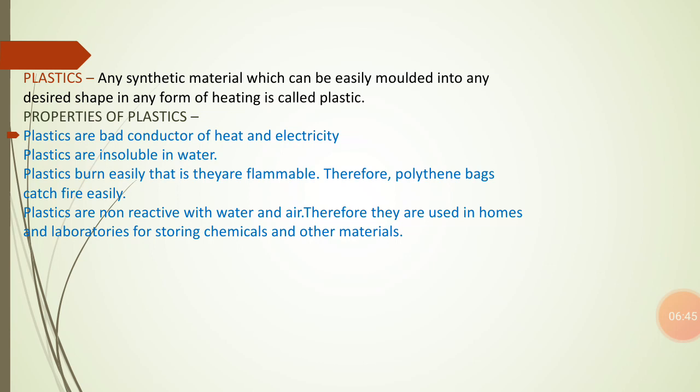Normally thermoplastic has a low melting point. Thermoplastic is a type of plastic which has a very low melting point, so it melts very easily when it gets heated. That's why it cannot be used where the temperature is high. They also possess good optical and sound absorption qualities. So these are certain properties of plastic.